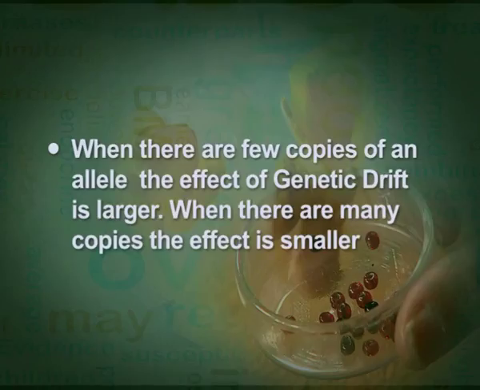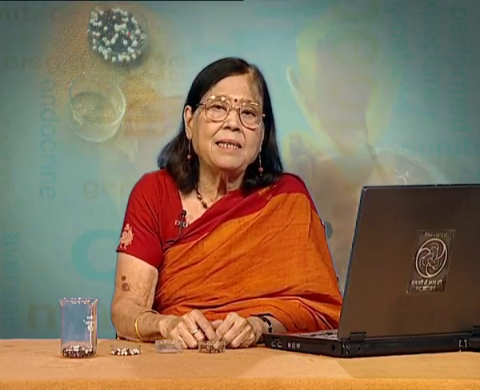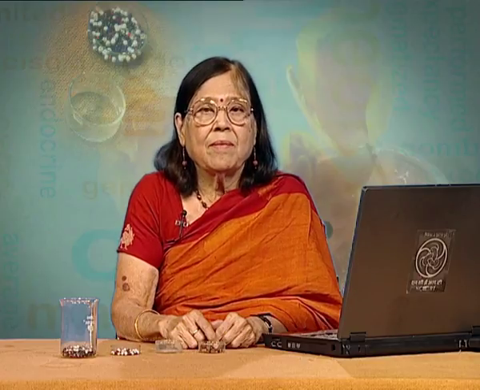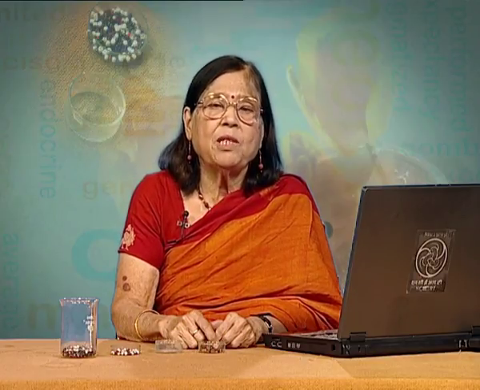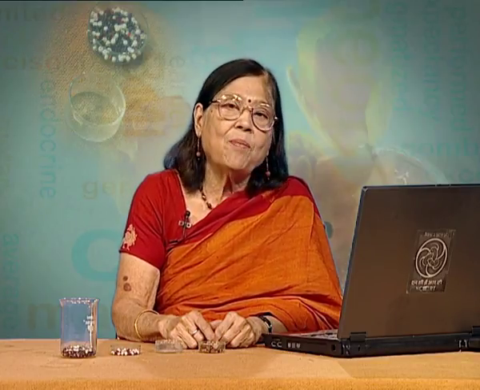When there are few copies of an allele, the effect of genetic drift is larger. When there are many copies, the effect is smaller. It is very easy to understand that if there are only few copies of one particular character, then it is easy for nature to lose it. But if there are many copies of the same character, then nature will not lose it easily. So, that is applied to genetic drift. If copies are less, genetic drift can be faster, and if copies are a large number, then the effect of genetic drift is going to be smaller.